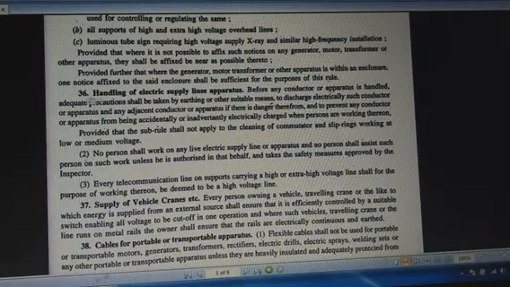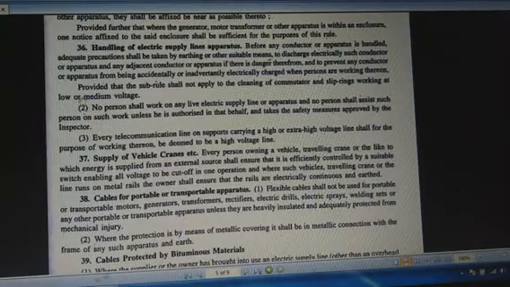Rule number 36 is related with the handling of electrical supply lines and apparatus. Electrical supply lines and apparatus are handled with the help of different rules and regulations. All are present in rule number 36.